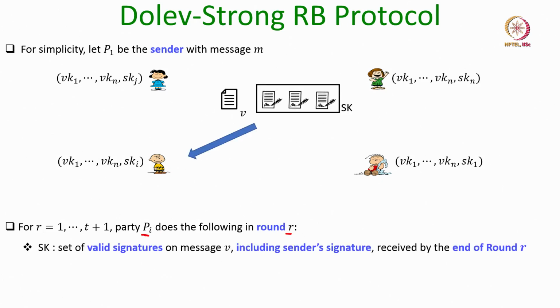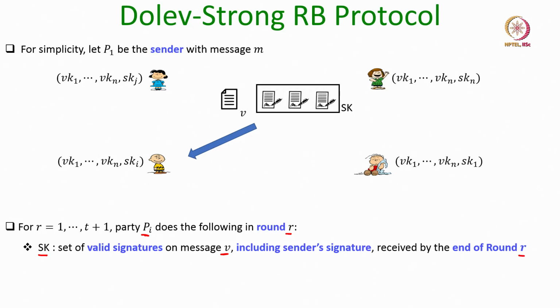So, it maintains a set of signed documents, namely a set of valid signatures on any message V, including the sender's signature, which has been received till now, namely by the end of round R. By the end of round R, party pi might have received several signed messages.